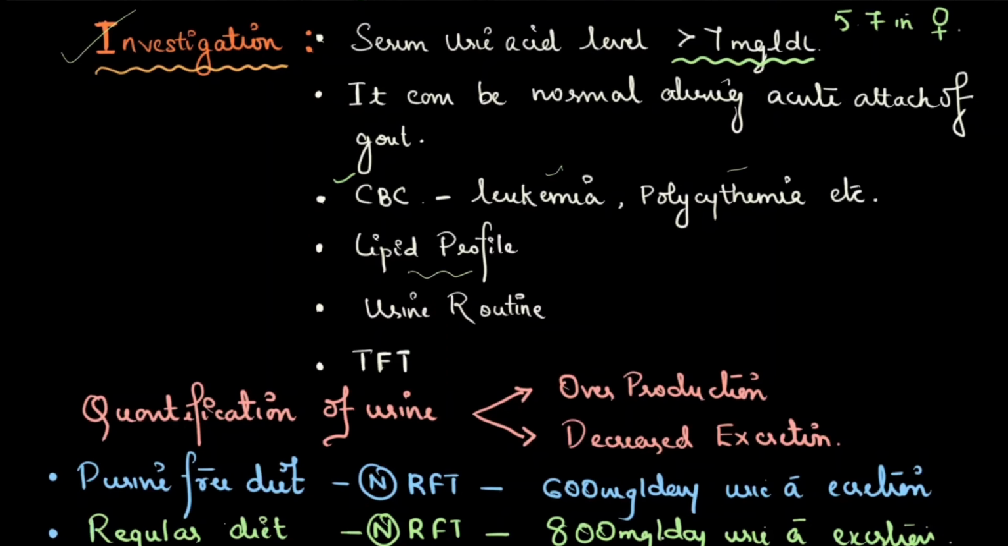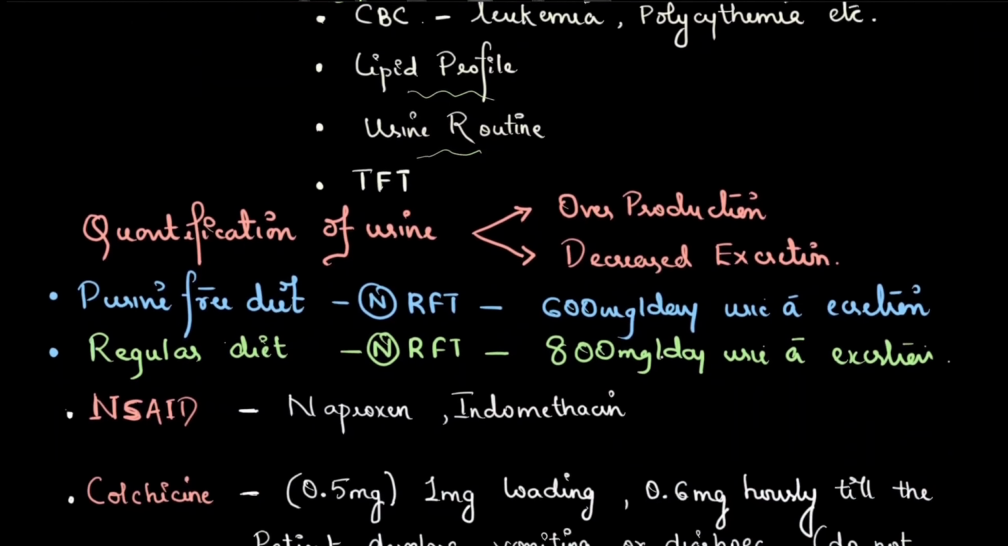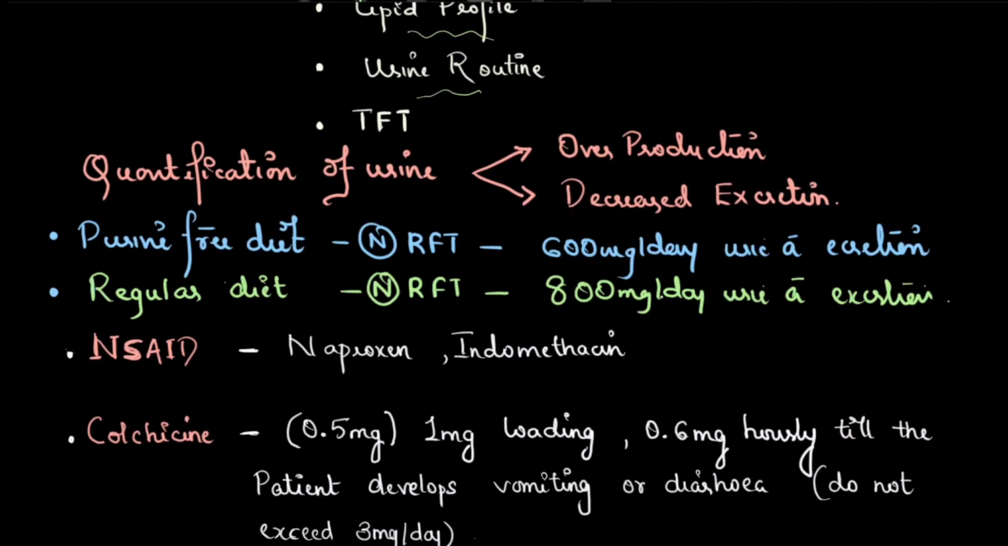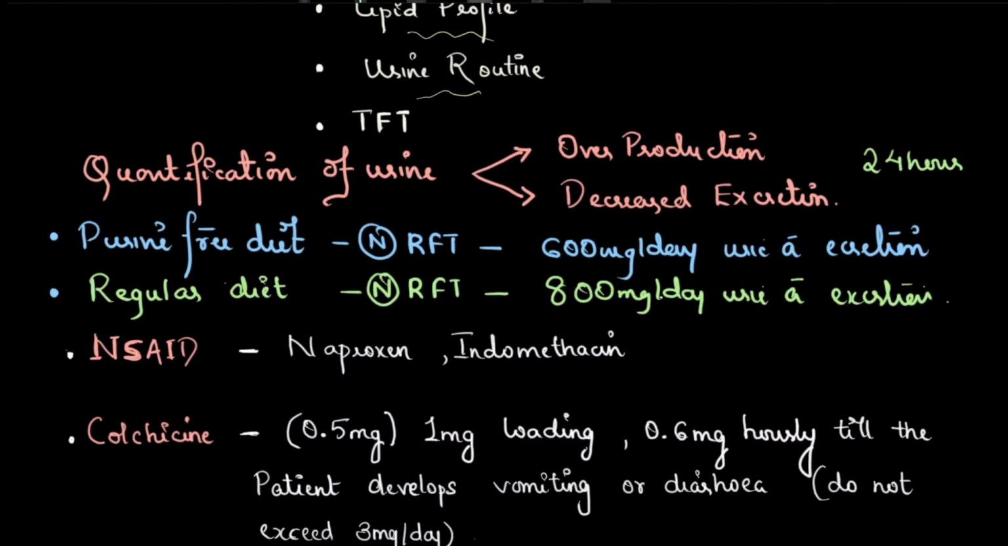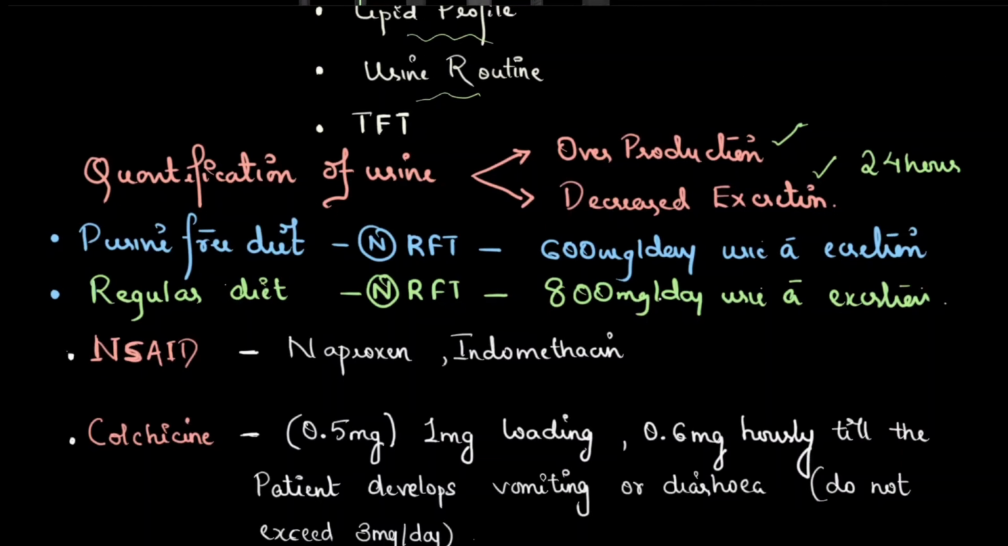Then the lipid profile, because obesity can of course cause it, urine examination for uric acid crystals, and thyroid function. So quantification of urine, as we said, 24-hour quantification is required. The quantification can discriminate whether it is overproduction of uric acid or decreased excretion of uric acid. Okay, a person who is on a purine-free diet, whose renal functions are normal, will excrete normally 600 milligram of uric acid per day.